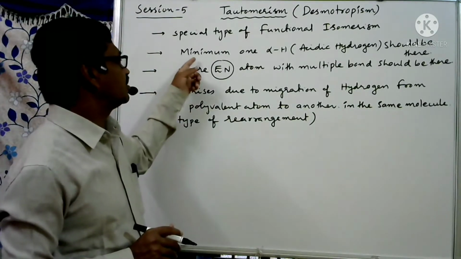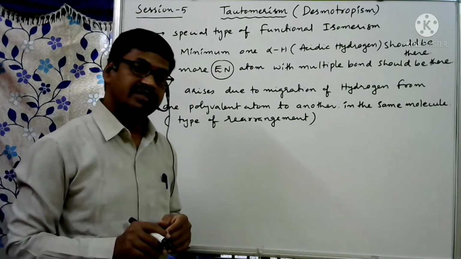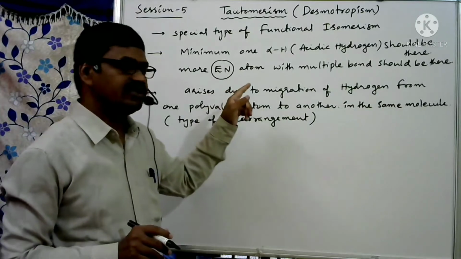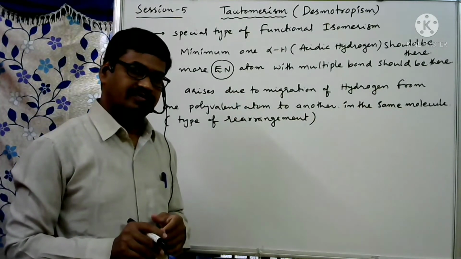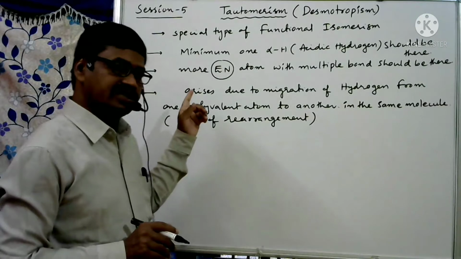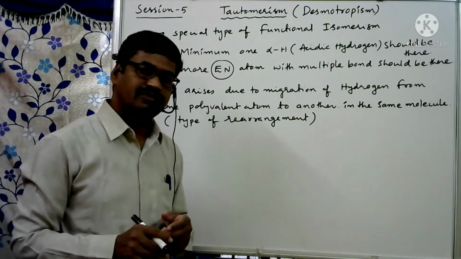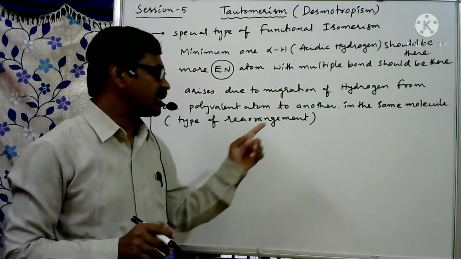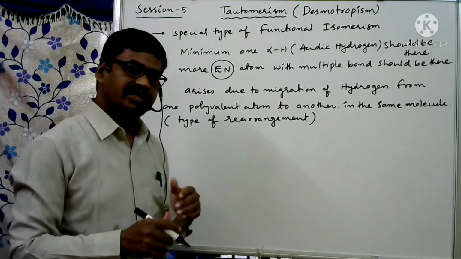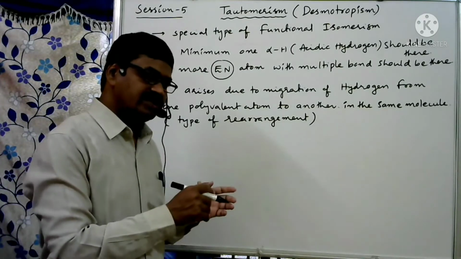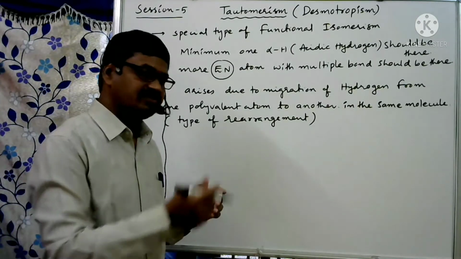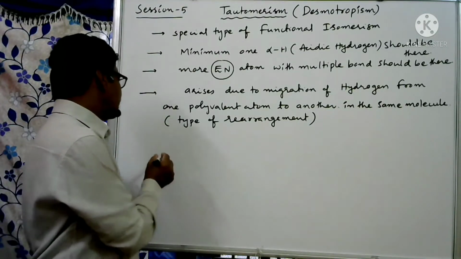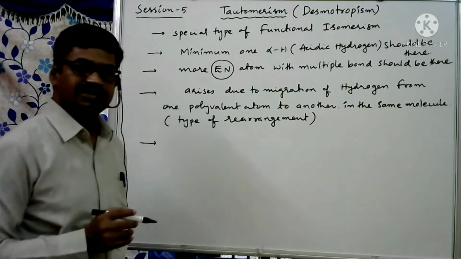The requirements are a minimum one alpha hydrogen, otherwise acidic hydrogen, in the molecule, and a more electronegative atom must be with a multiple bond. It arises due to migration of hydrogen from one polyvalent atom to another atom in the same molecule. That migration from one atom to another in the same molecule is nothing but rearrangement.